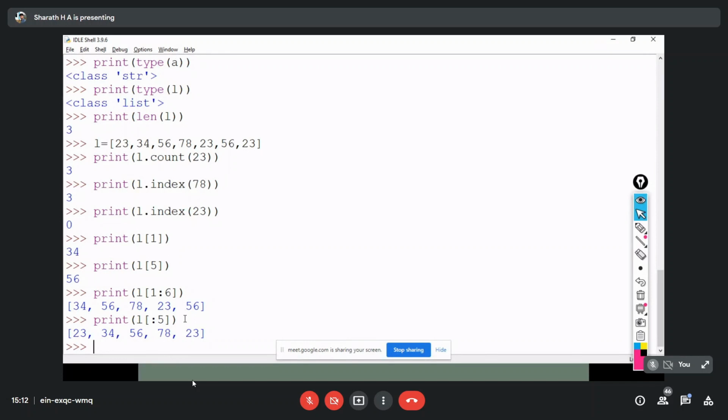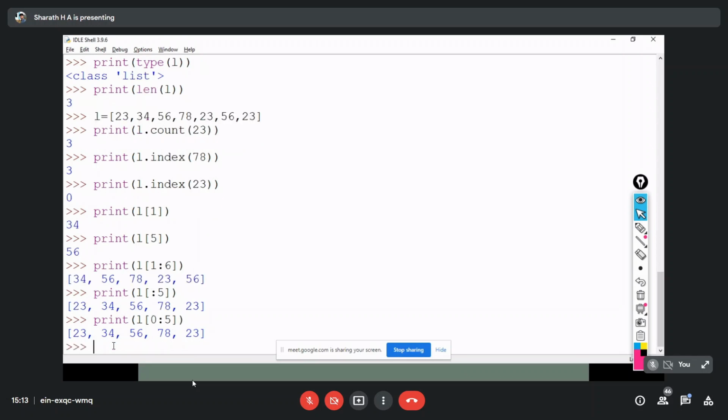Now you can see 0, 1, 2, 3, 4. Is it right? The fifth one it won't print. Here I have not given the first index. Sir, can I put 0 there? Yes, you can, you will get the same thing. I'll show you that also. 0 to 5, then you also get the same output.